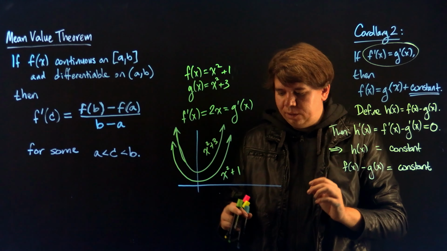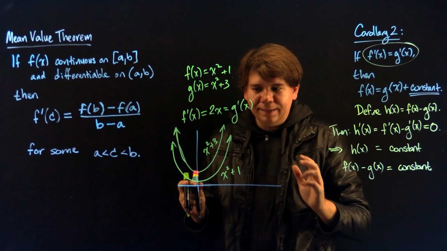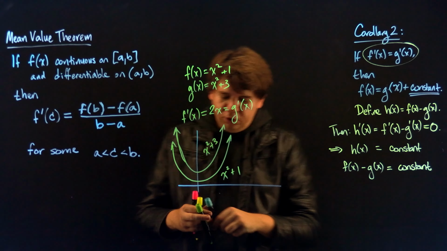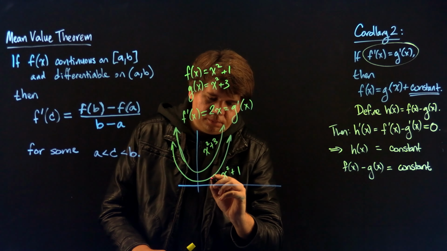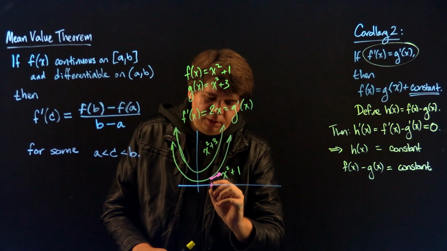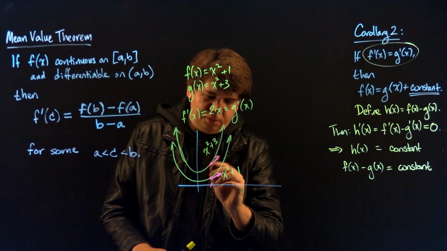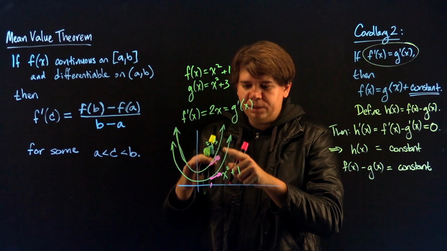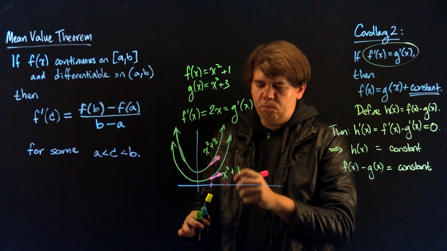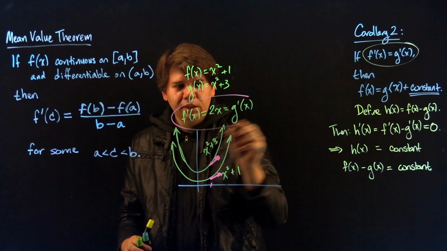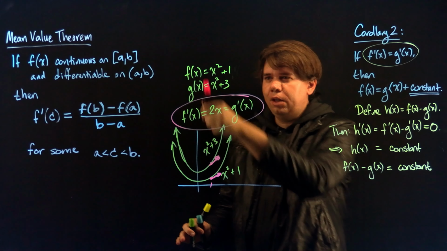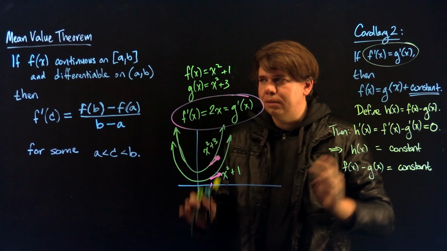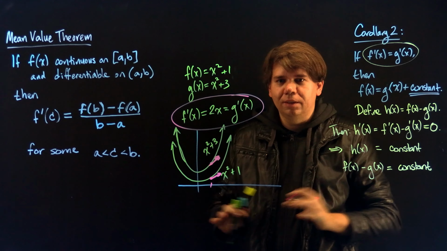And the key observation is these two graphs are really identical, except one is just higher than the other. One's been bumped up 2. But if I look at any point on this graph, the slope at that point should be the same for both of them. So, maybe I didn't draw this perfectly, but if this graph is just the same graph, bumped up a little bit higher, they have the same slope. So the derivatives are the same. The underlying functions are just different by some constant. Second important consequence of the mean value theorem. We'll be using this quite a bit in the videos ahead.